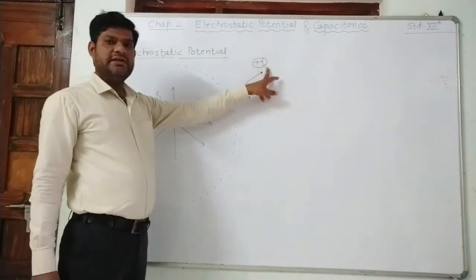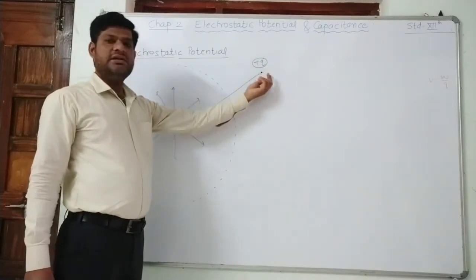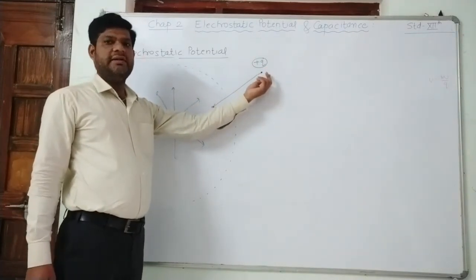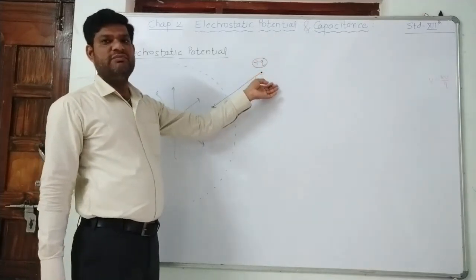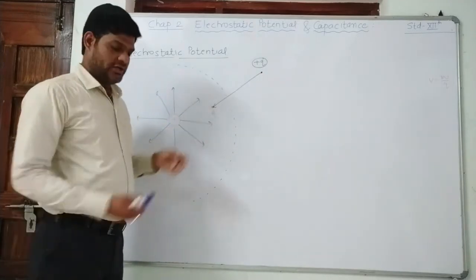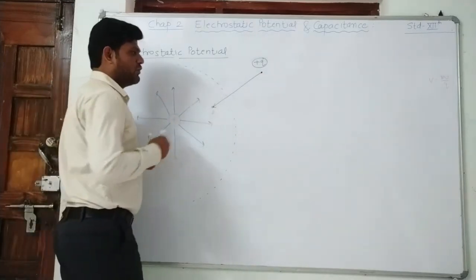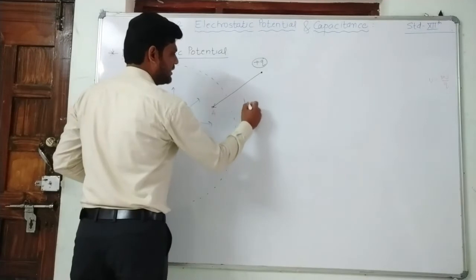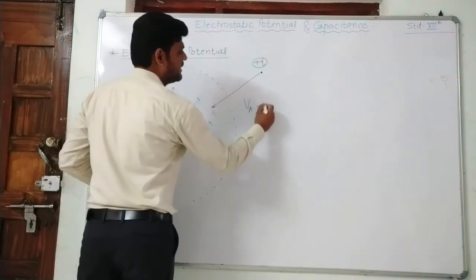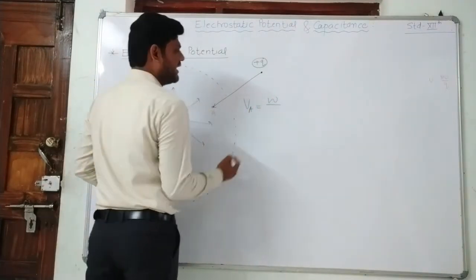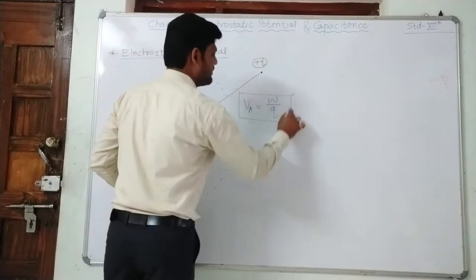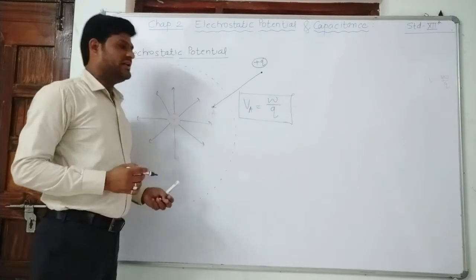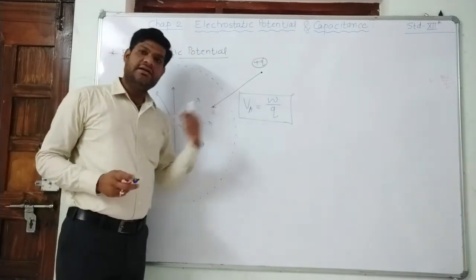At infinity we take a unit positive charge, and we bring it from infinity to the given point. So the potential at point A is the work done in carrying a unit positive charge. This is the basic definition of electrostatic potential, which we have already studied in standard 10.